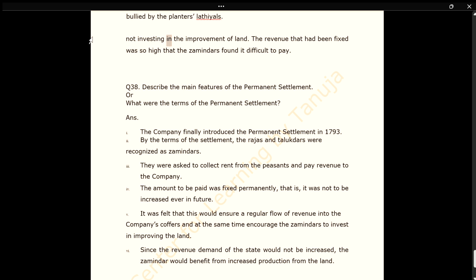Not investing in the improvement of land. The revenue that had been fixed was so high that the zamindars found it difficult to pay.